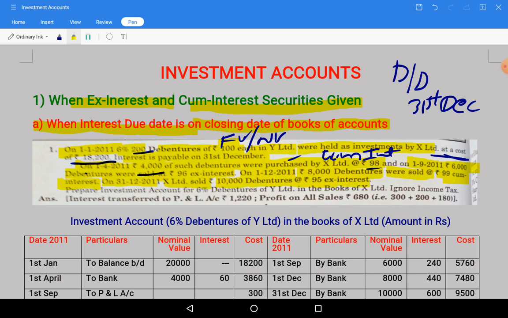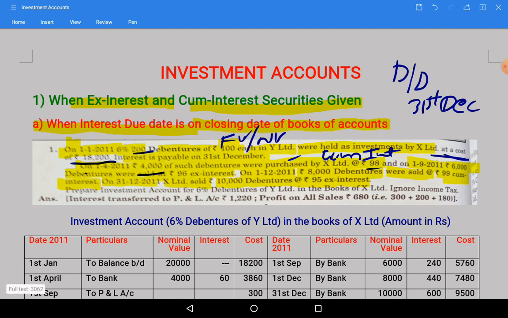Oh, super. So ex interest sales are there, cum interest sales are there, 3 times sale is there, 1 time purchase is there, and books are starting on 1st January, ending will be December. If we start on 1st January, that will be the scene generally.